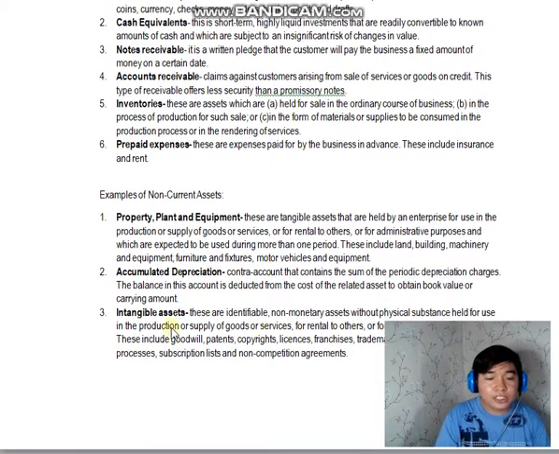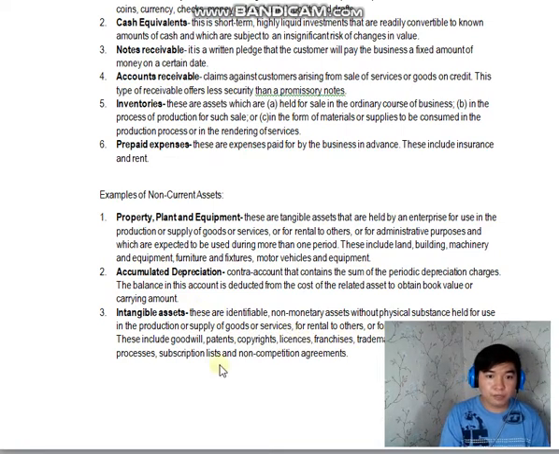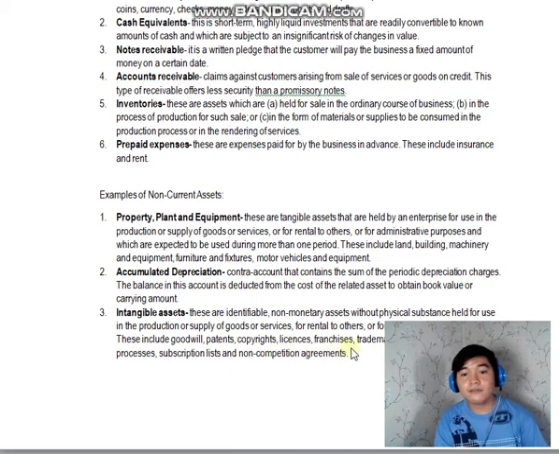Okay? Intangible assets. These are identifiable non-monetary assets without physical substance. Without physical substance, hindi nahawakan. Held for use in the production or supplies of goods or services, for rental to others, or for administrative purposes. These include goodwill, patents, copyrights, licenses, franchises, trademarks, brand names, secrets, processes, subscription list, and non-competitive agreements.